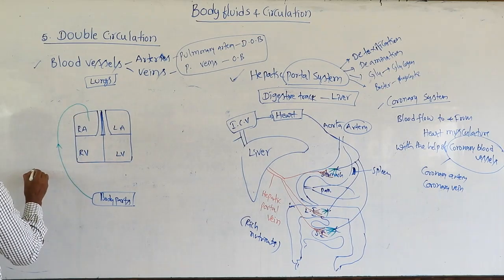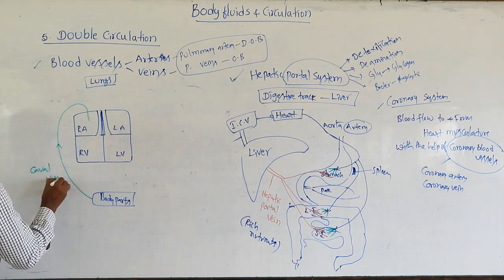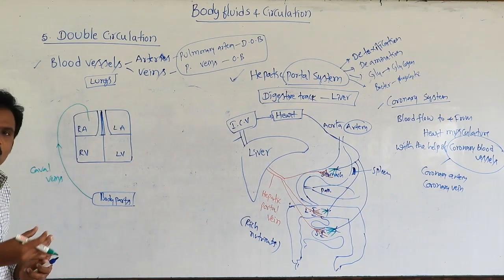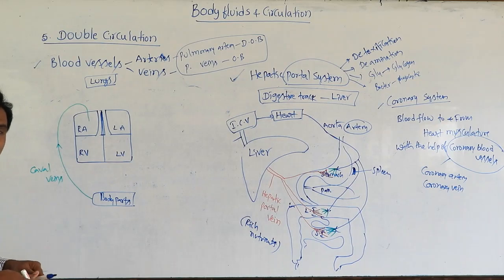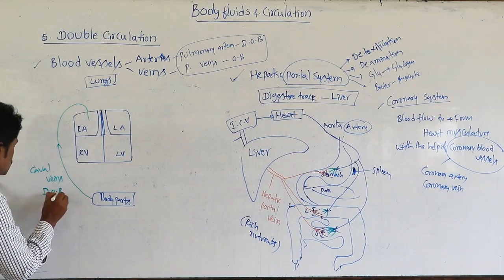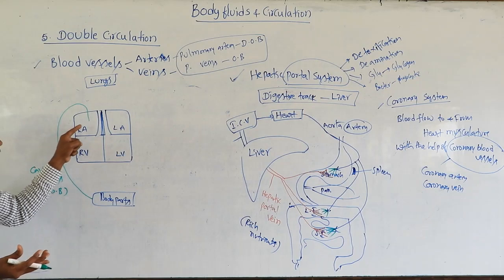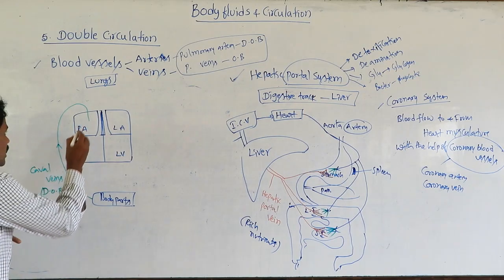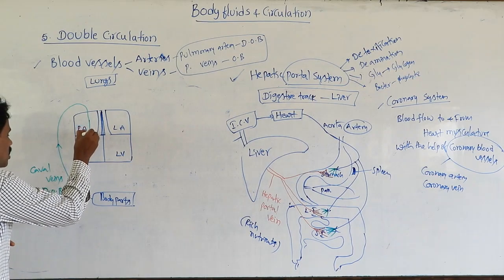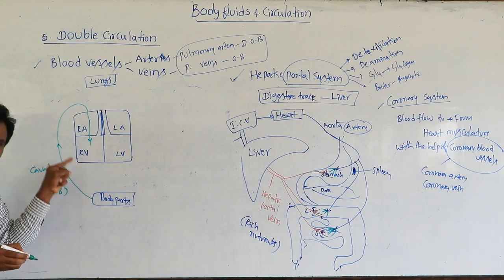This is with the help of caval veins, both superior as well as inferior caval veins. Superior caval and inferior caval vein collect deoxygenated blood from body parts other than lungs to the right atrium. Right atrium to the tricuspid valve, it enters the right ventricle.